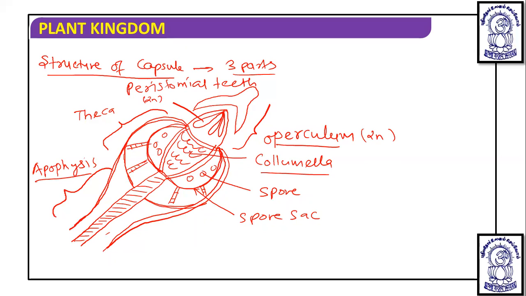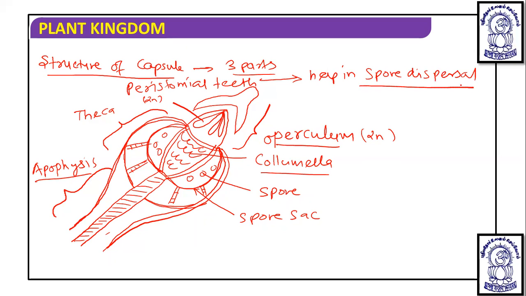So here what happens? This columella gets dried, so space gets formed between this, and the spores get released from here, but they are dispersed by peristomial teeth. So peristomial teeth help in spore dispersion.